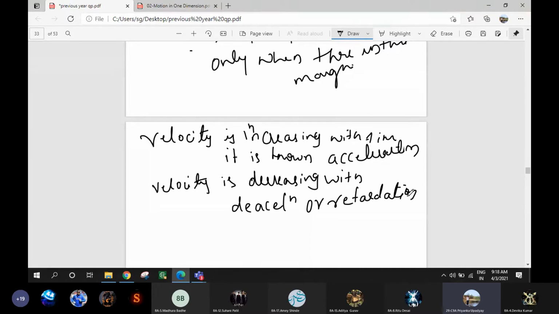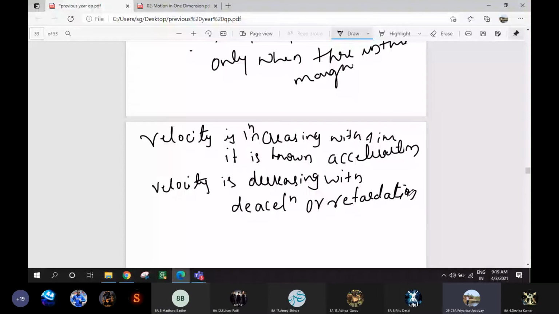And when you decrease the velocity with time, you will say that it is retardation. Whenever you want to slow down the vehicle, you will decrease the velocity, right? So when you decrease the velocity, it is known as retardation. Understood, children? Yes, miss. Okay.